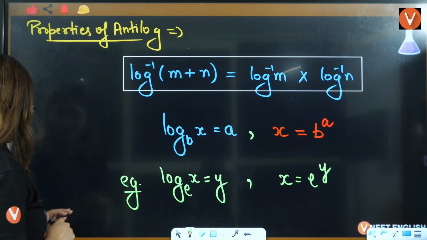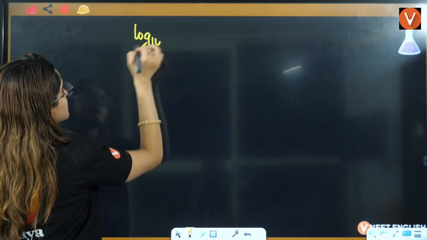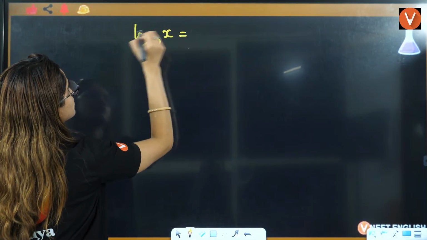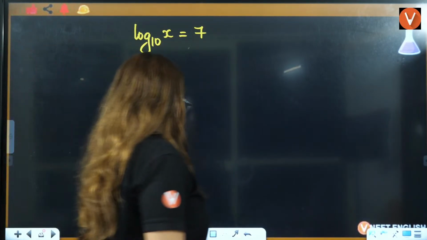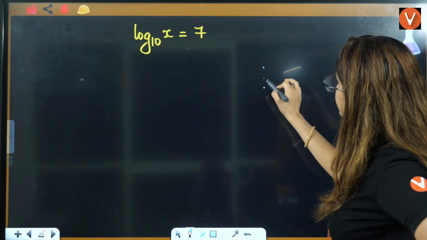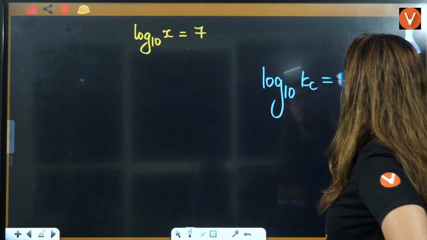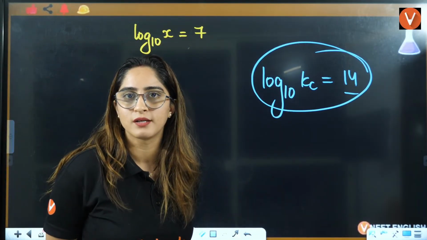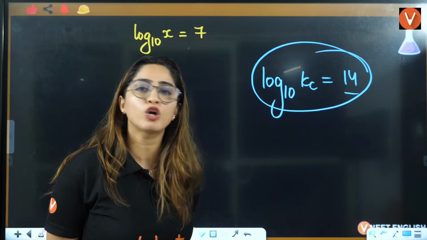Right? Now, I'll tell you how to use this in antilog. Simple thing. Let's say you have log base 10 of x is equal to 7. Now, let's say this is some value: log base 10 of Kc is coming out to be 14. This is from the physical chemistry formulas, you have generated this as your answer. Now they are not asking you the value of log Kc. They are asking the value of Kc, not log Kc.